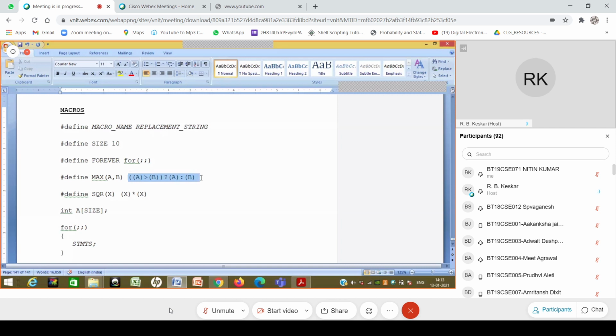I have seen code where the replacement string can go on multiple lines. Very few times I have seen people define a macro just like a function with multiple lines as the replacement string.